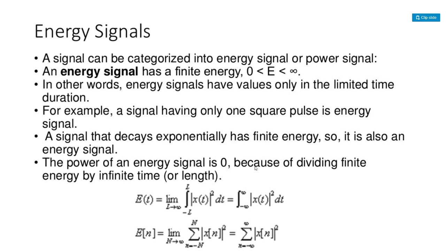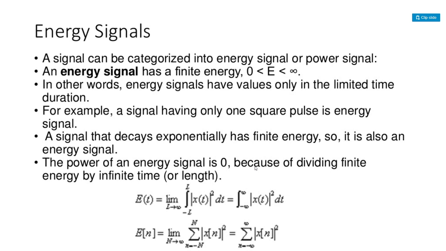For the same signal, for example, a train of square pulses from minus infinity to plus infinity is not a finite, limited duration, so that is not an energy signal. Energy signals have values only in a limited time duration. A signal that decays exponentially has finite energy, so it can also be an energy signal.